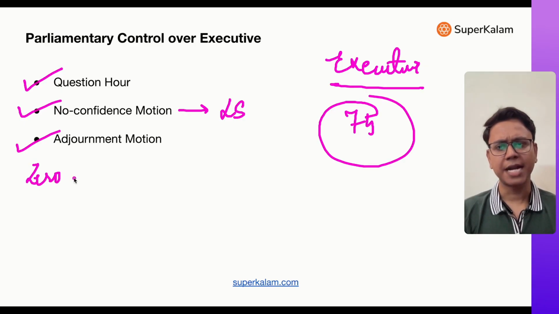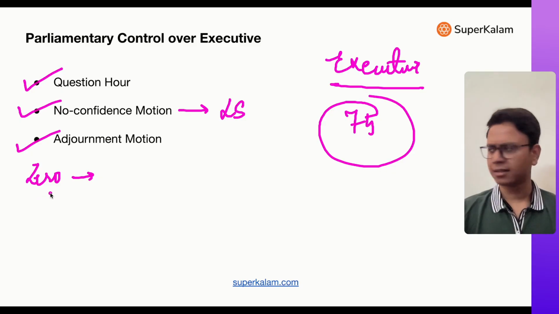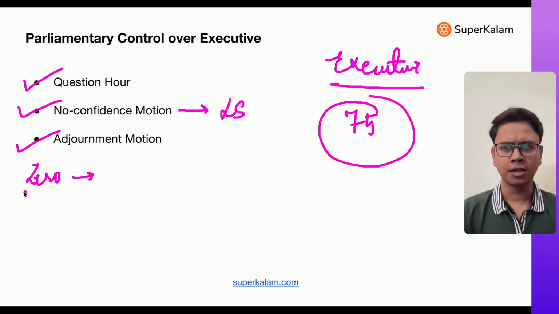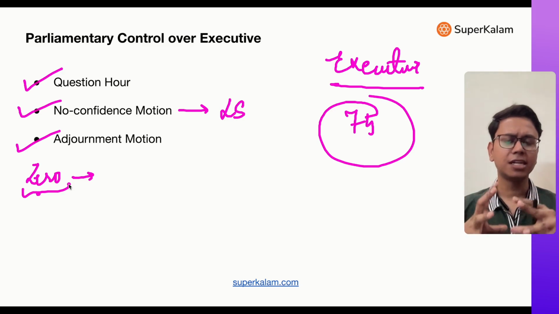During Zero Hour, matters of urgent public importance are discussed. For example, if yesterday there has been some big crime, the Parliament can immediately, at short notice, take up that discussion during Zero Hour, right? So this is how Parliament controls the executive.